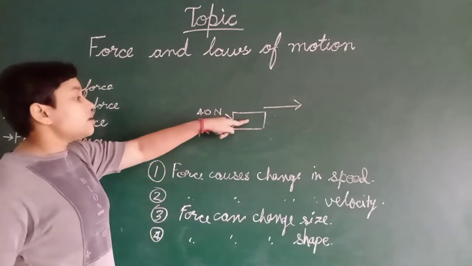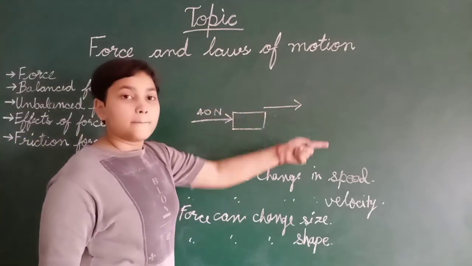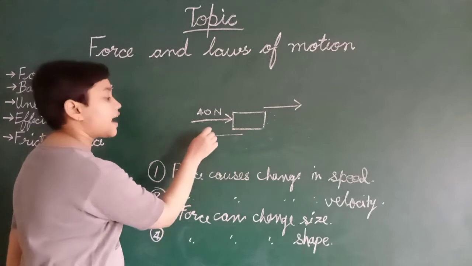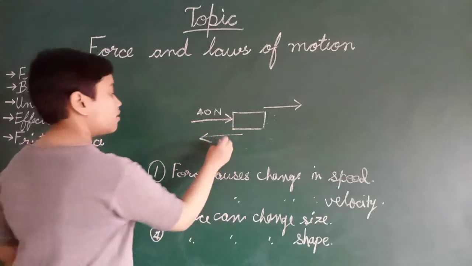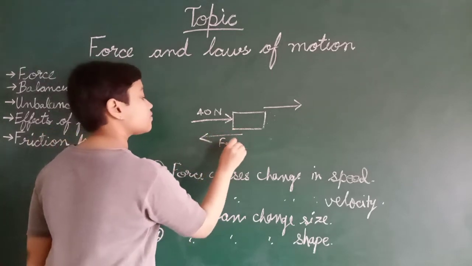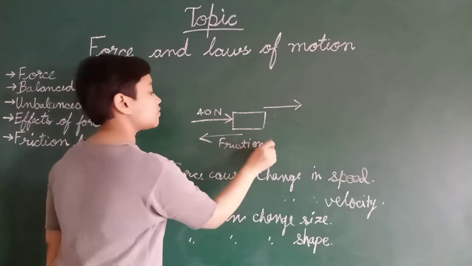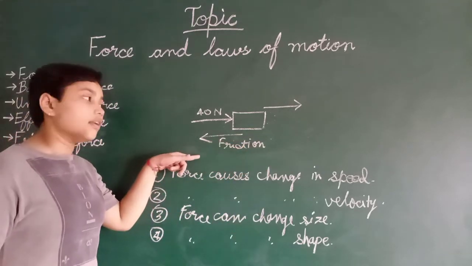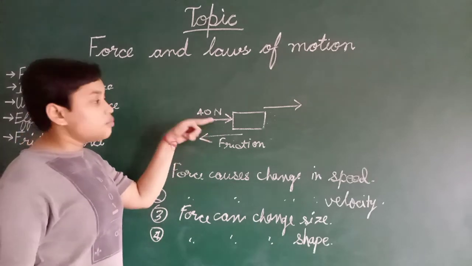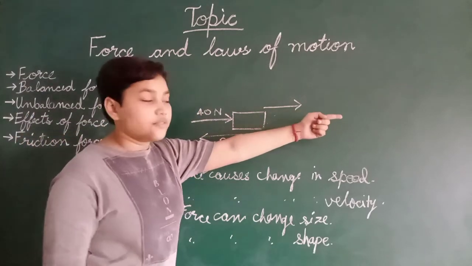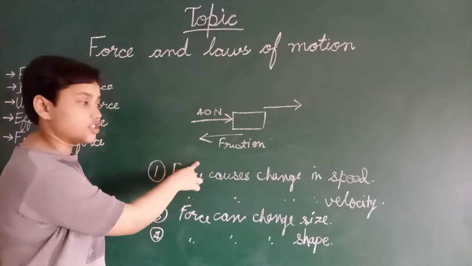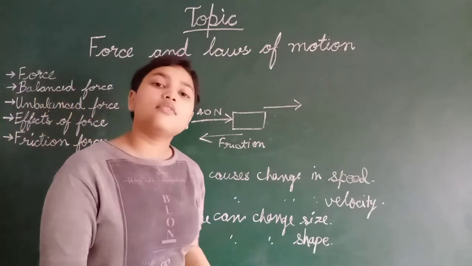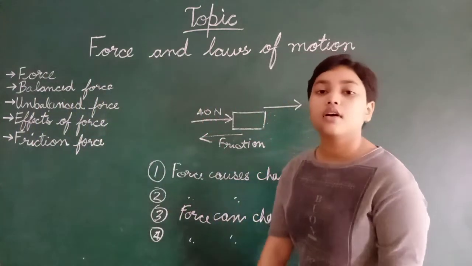The object will move in this direction, but the friction force will apply in the opposite direction. The object will move in this direction, but the friction force will act in this direction. So friction force always opposes the motion.